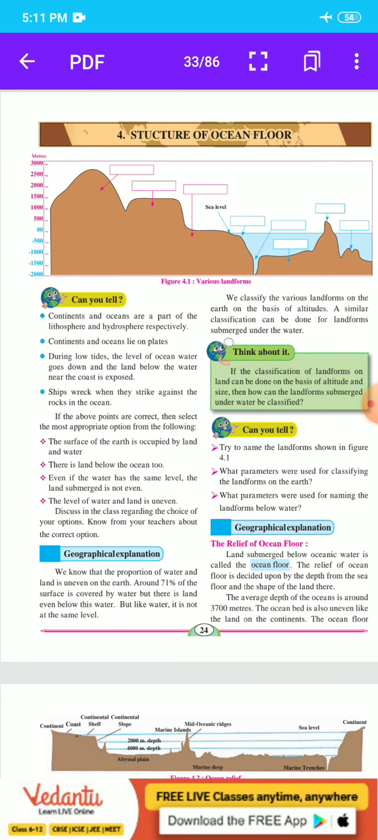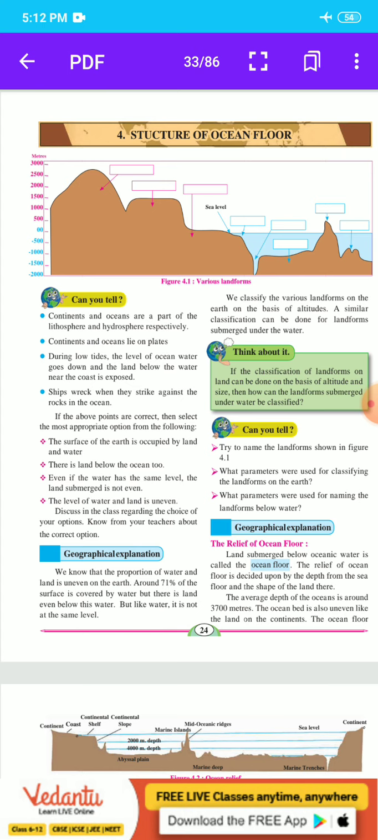During low tides, the level of ocean water goes down and the land below the water near the coast is exposed. Ships wreck when they strike against rocks in the ocean. If the above points are correct, then select the most appropriate option from the following.